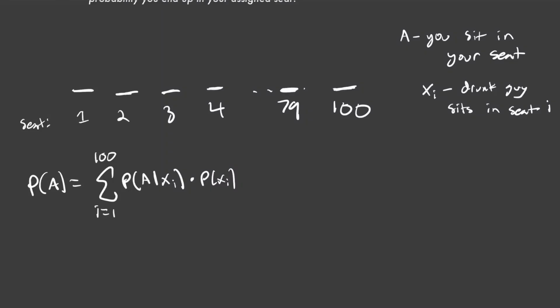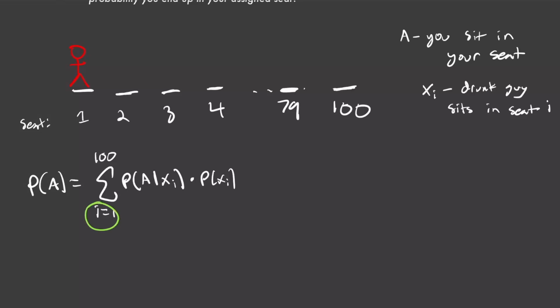Okay, so let's just go through seat by seat and see what the probability of winning is when he sits in every single seat. So let's start off with when he sits in seat number 1. Now notice that this is kind of a special case in the sense that when the drunk person sits in seat number 1, they're actually sitting in their assigned seat. So he's not taking the seat of any of the non-drunk passengers, so they're all going to be able to sit in their assigned seat, including us.